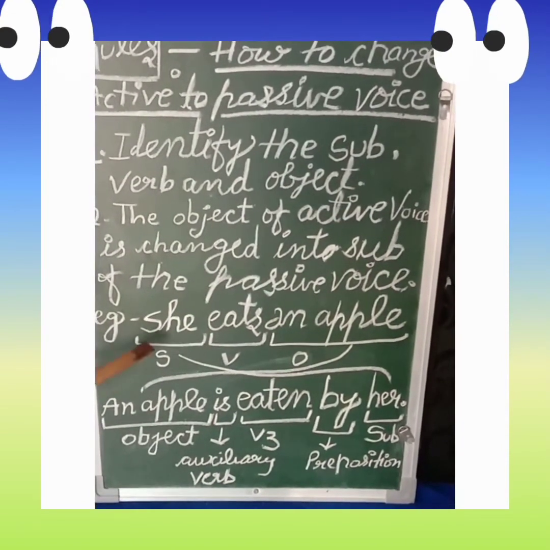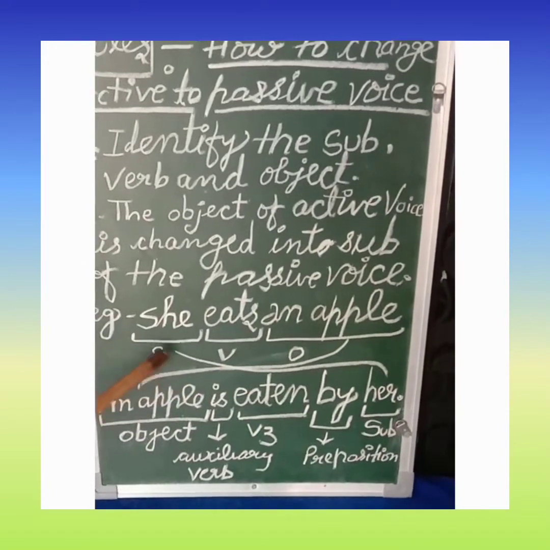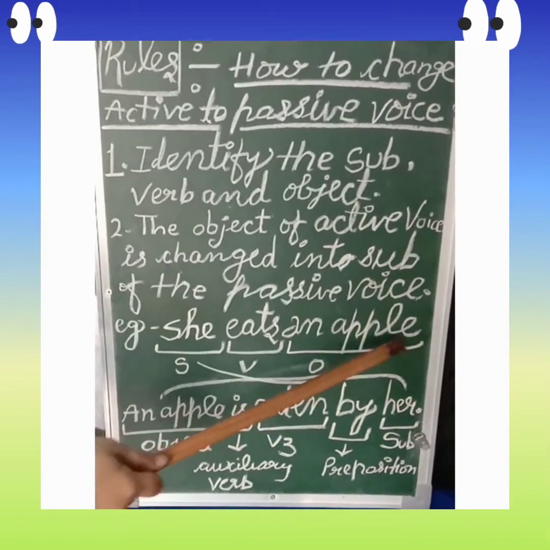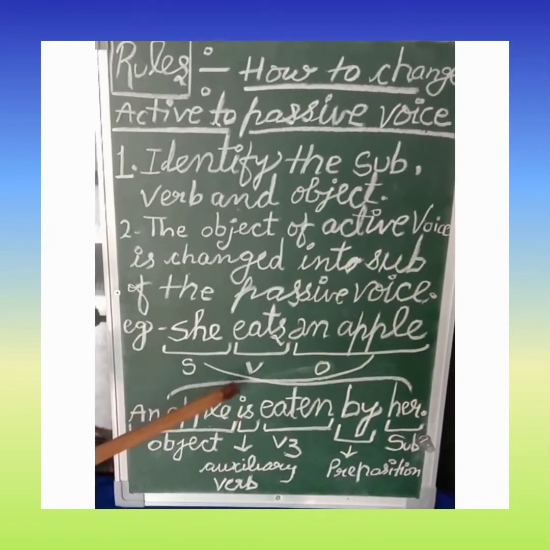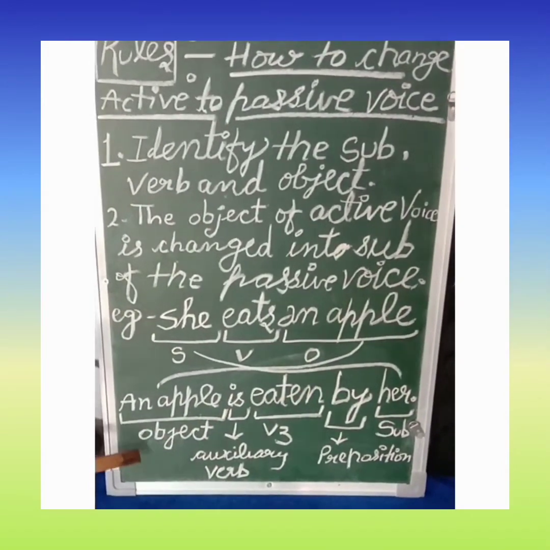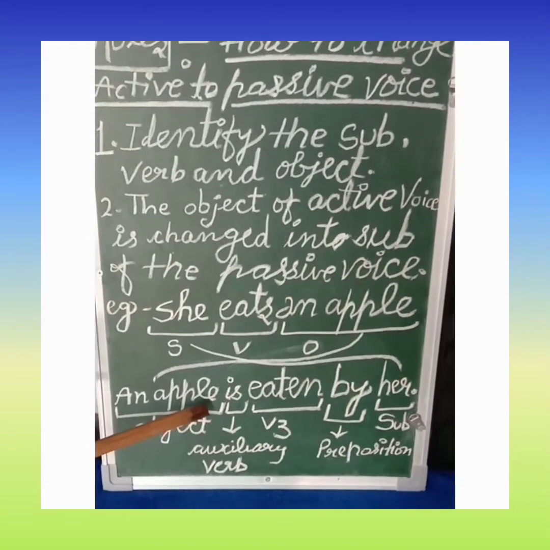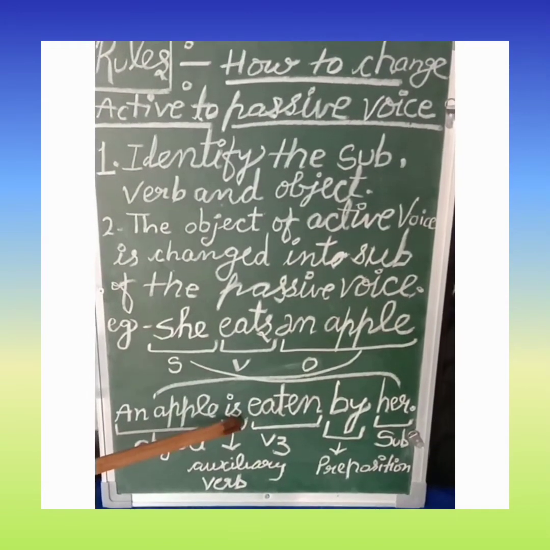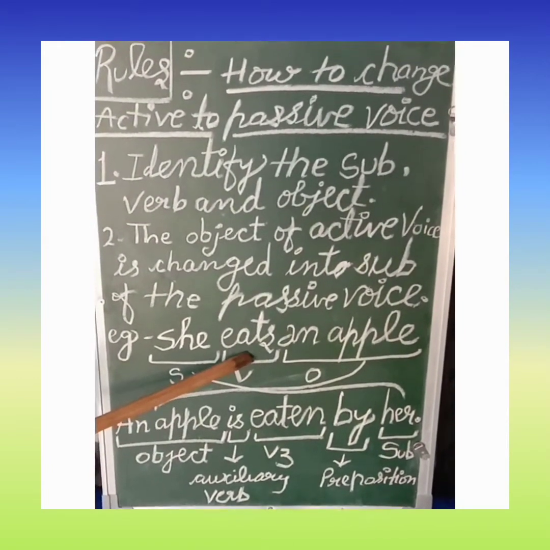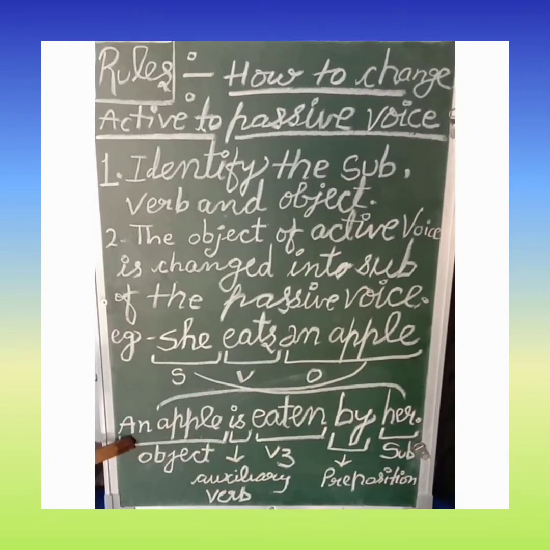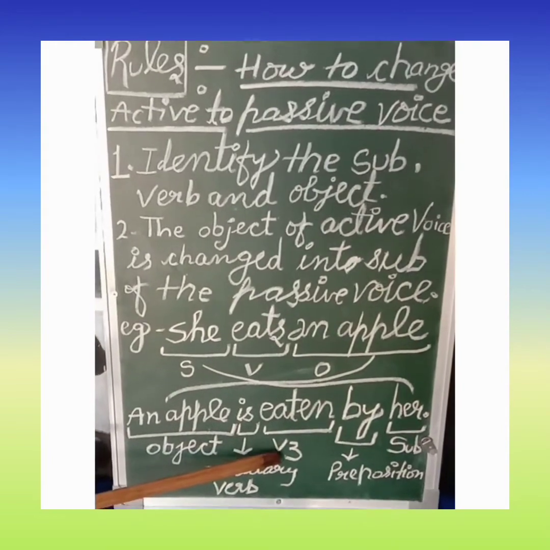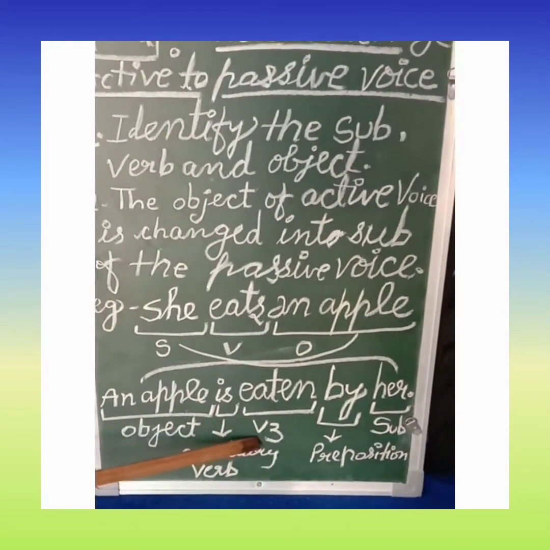Let's see the example. She eats an apple. Children, in this sentence, she is subject, eats is verb, and an apple is object. When we will change active into passive, we will make the object the subject of the passive voice, an apple. After that, according to the verb, we will use the auxiliary verb. Because this is simple present tense, we will use is. An apple is. In passive voice, we use past participle, that is third form of verb.